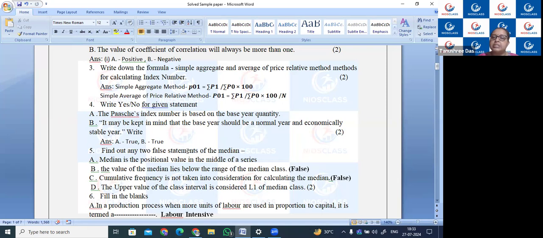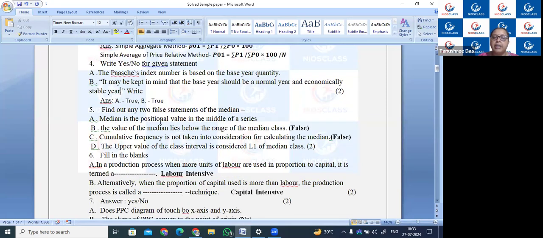Find out the two false statements about median. Median is the positional value in the middle of a series. The value of median lies below the range of the median class. Cumulative frequency is not taken into consideration for calculating the median. The upper value of class interval is considered as L1 of median class. So only B and C are wrong statements. Both A and D are correct. It is related to median.